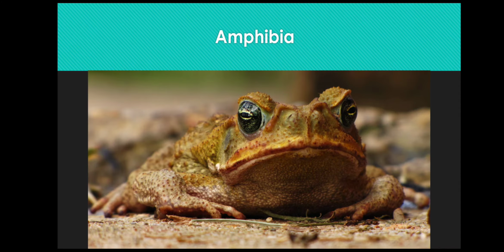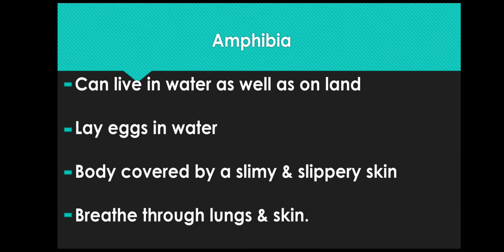The second class of vertebrates is Amphibia. The main characteristics are they can live in water as well as on land, lay their eggs in water, have a body covered by a slimy and slippery skin, and they breathe through lungs and skin. The common examples are frog and toad.